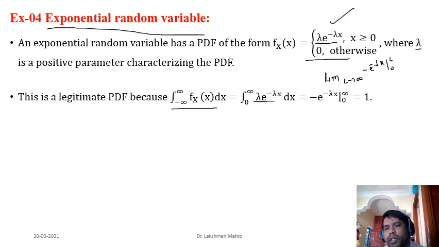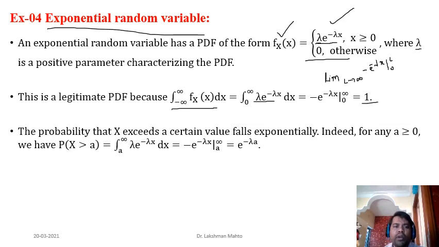If you substitute here, when L tends to infinity, this term will go to 0, and when you put x equal to 0, it becomes 1. That's why the integral of the PDF over the interval minus infinity to infinity equals 1. So the PDF also satisfies the normalizing condition. You can say this is a valid PDF for an exponential random variable. Okay, so all these are the story of the exponential random variable.